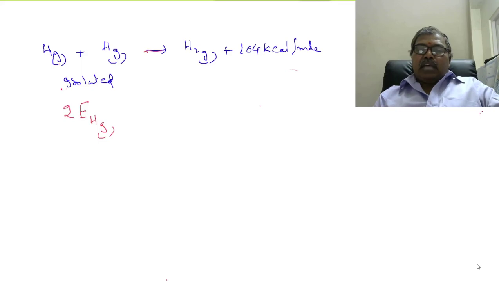I am changing this arrow mark to is equal to. And hydrogen molecules also possess energy, let us suppose EH2. And 2 into the energy of isolated hydrogen atoms is equal to the energy of the hydrogen molecule plus 104 kilocalorie per mole.